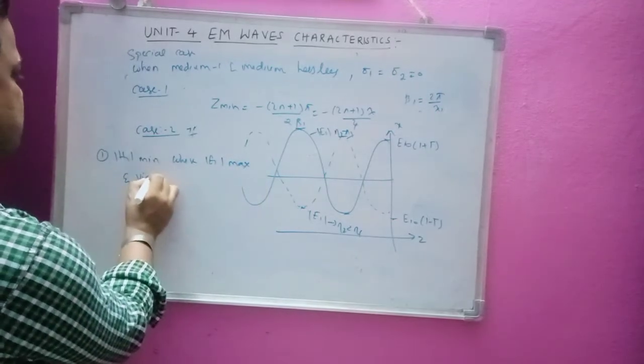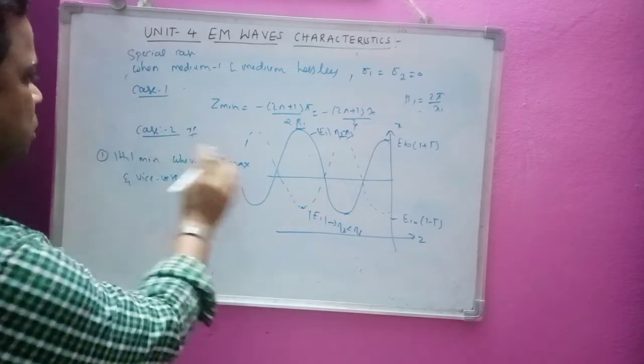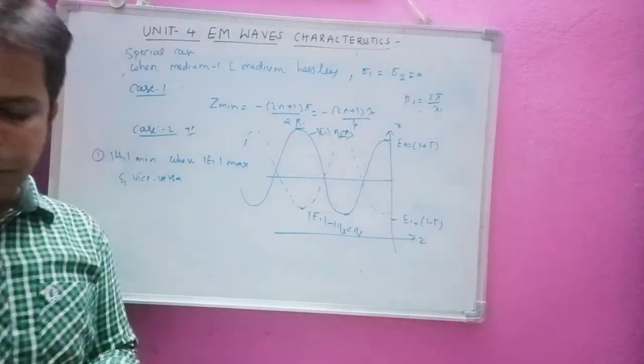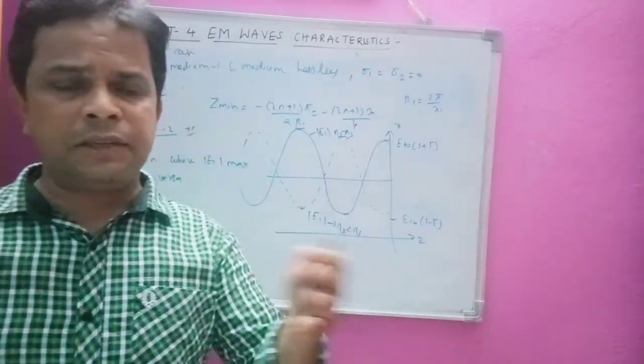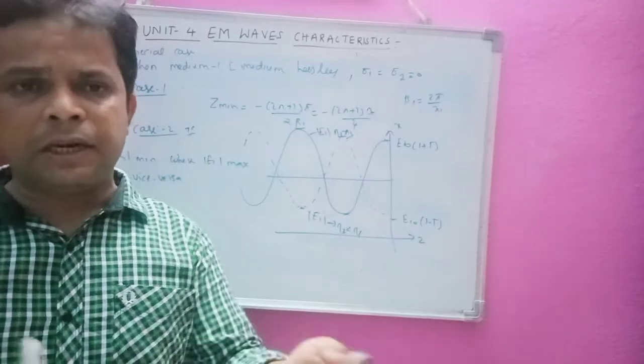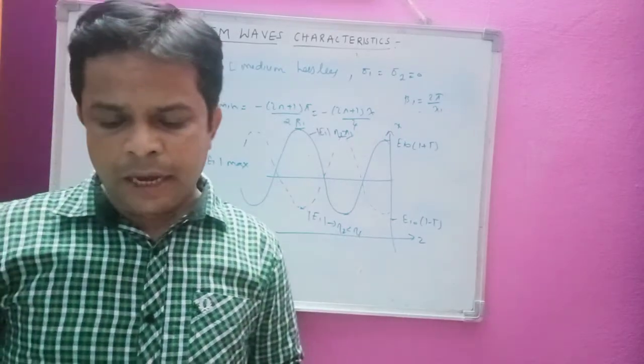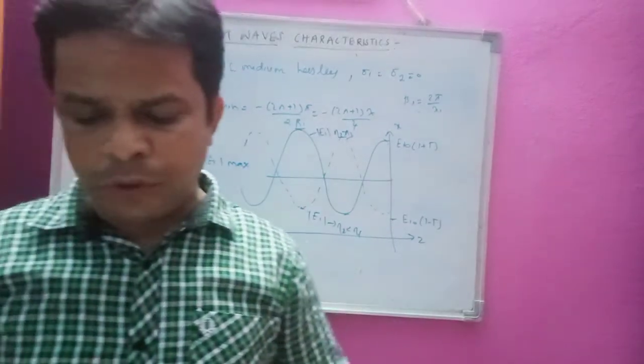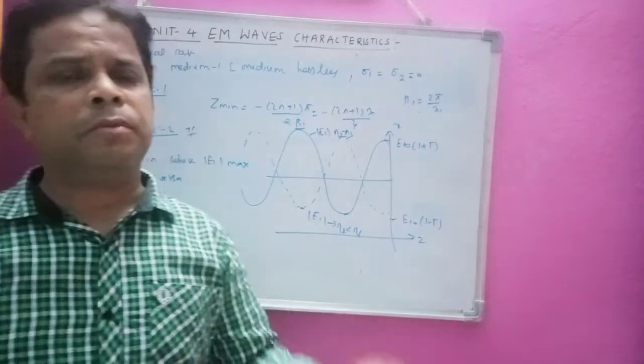So from this diagram we are going to notice that the E1 max, E1 min, H1 max and H1 min are going to occur vice versa. Okay, and the transmitted wave in medium 2 is purely a traveling wave and there is no maximum and minimum.